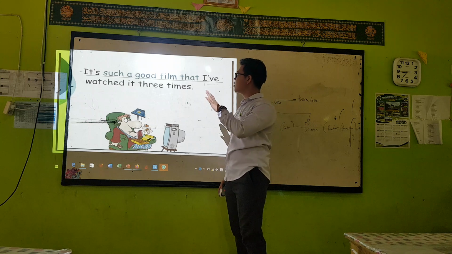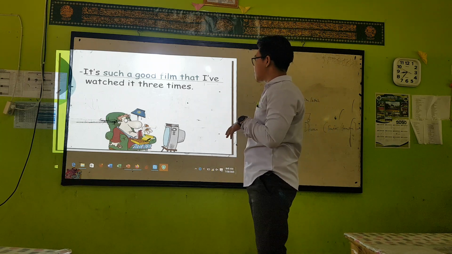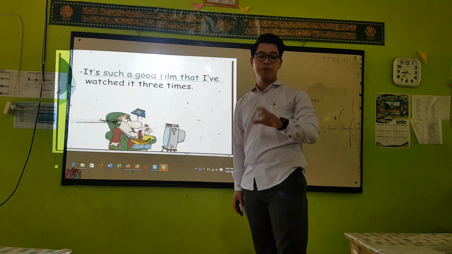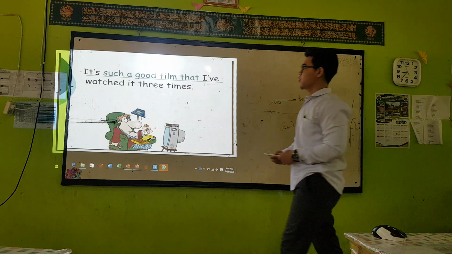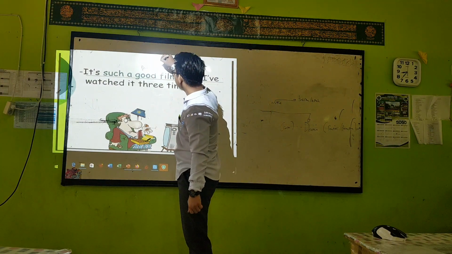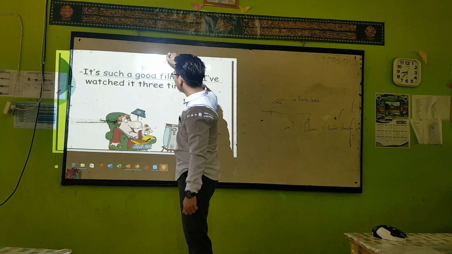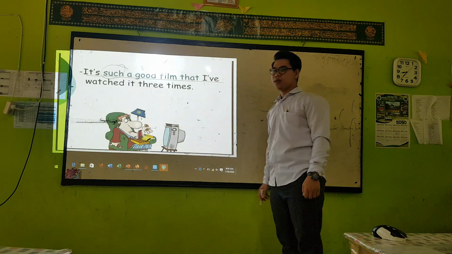Okay, it's such a good film that I watched it 3 times. Such a good film. Good film, as we know, good here is an adjective, because it's followed by a noun. It's going to use such, not so.